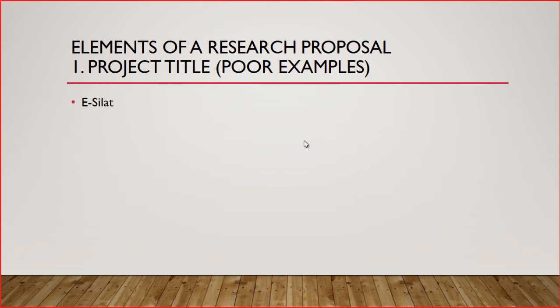Silat, for those who are not aware, is a traditional Malay martial art form. And there is an E here, so I guess something electronic in nature, but I have no idea what this project is all about. This is why I say it is poor, because it is not descriptive.